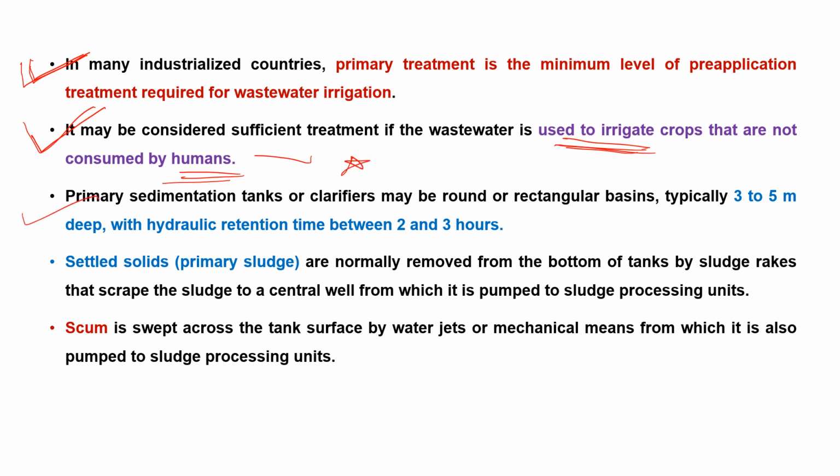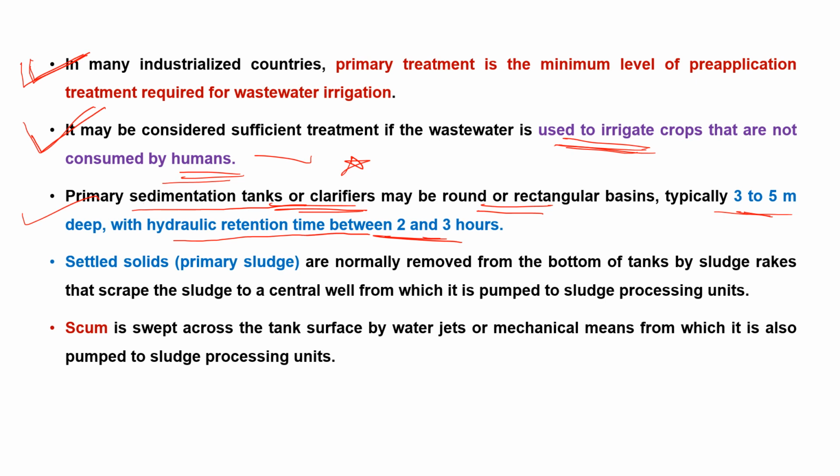Okay. The primary sedimentation tanks or clarifiers may be round or rectangular and typically have a depth of 3 to 5 meters, and the hydraulic retention time ranges between 2 to 3 hours.